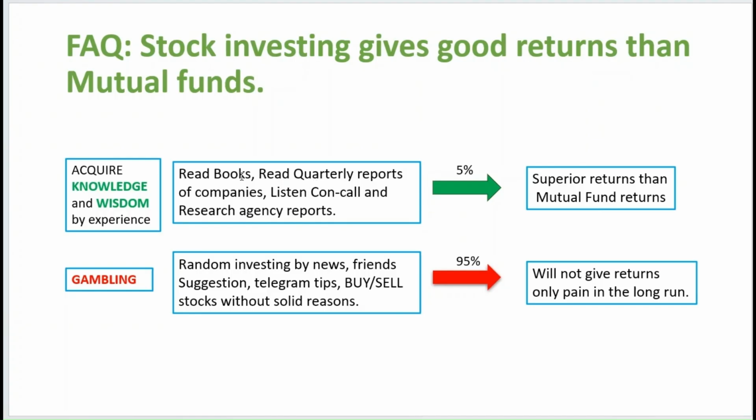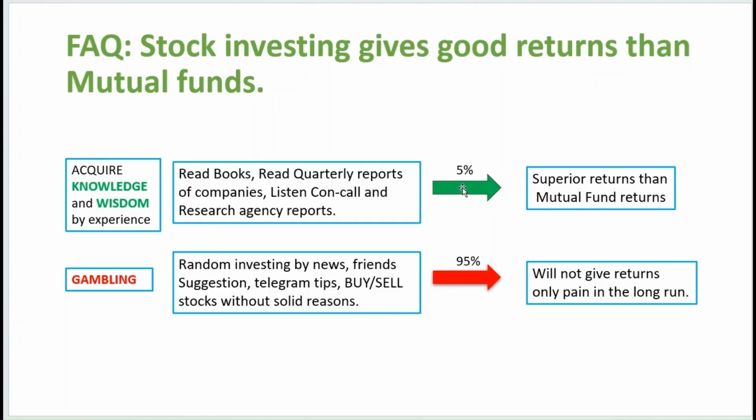When you do all these activities, you acquire knowledge, and by experience, you get wisdom. Then if you invest directly in stocks, you get superior returns than mutual fund returns. But the probability of success here is only 5%. If 100 investors try to invest in the stock market, only 5% succeed.